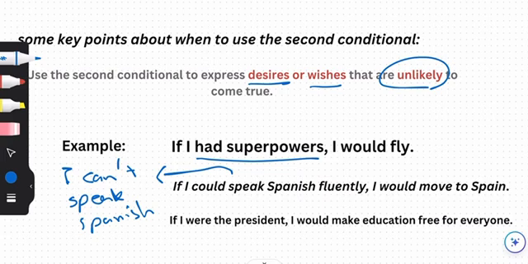If I were the president, this is very unlikely or even a hypothetical situation. If I were the president, this means that I'm not the president. But if I were, I would make education free for everyone.